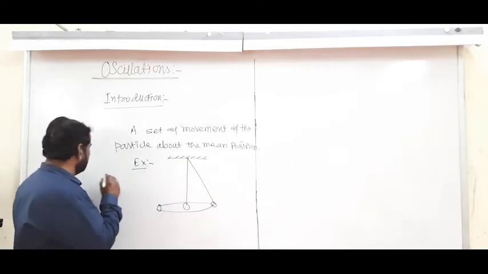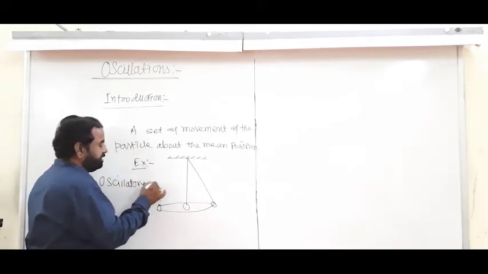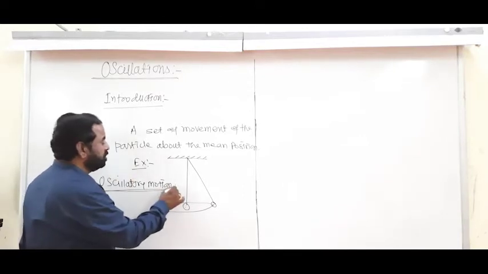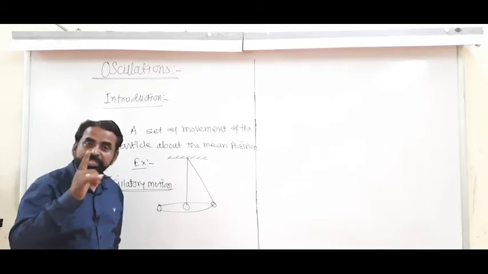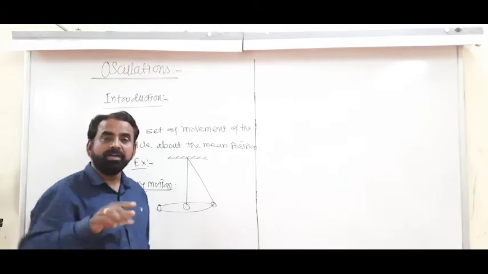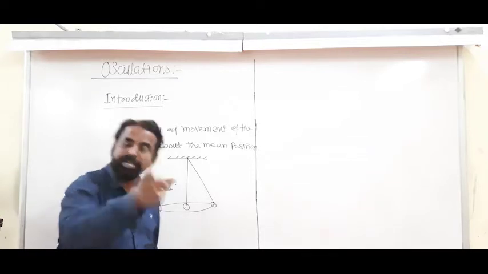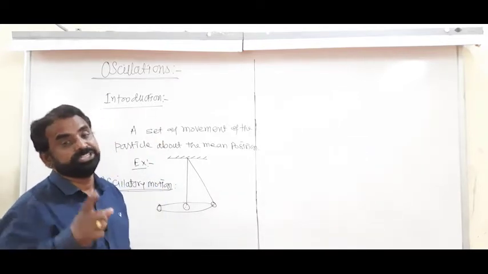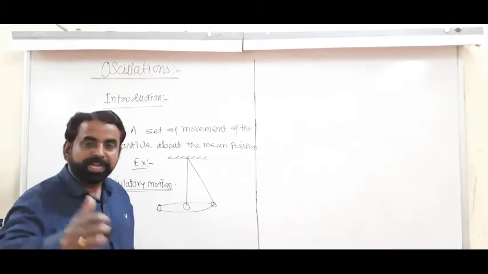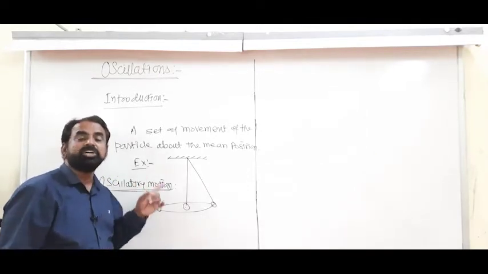Now the next term is oscillatory motion. Tell me the definition of oscillatory motion. What do you understand by the term oscillatory motion? To and fro, or up and down, or back and forth motion of the body about the mean position is called oscillatory motion. Do you understand the phrase: to and fro, up and down, back and forth motion of the body about the mean position.